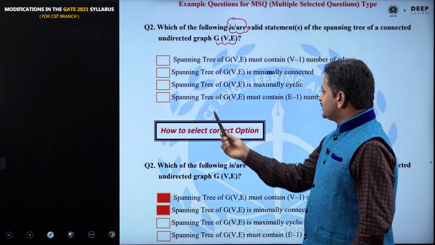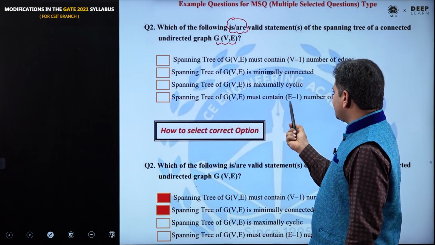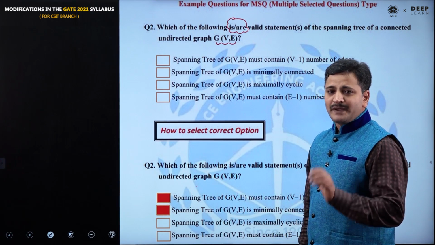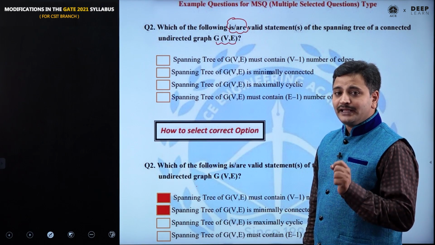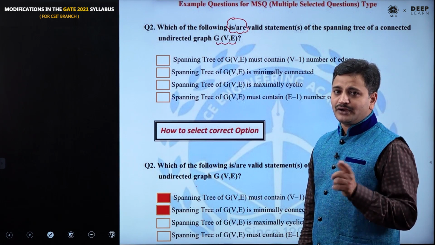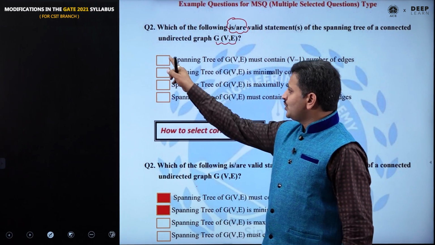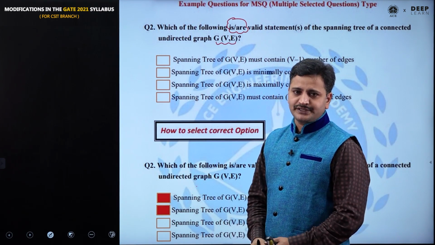Now, spanning tree of G of V comma E must contain E minus 1 number of edges. No, it is also not correct property. Spanning tree of G of V comma E contains V minus 1 number of edges, but not E minus 1 number of edges. Now, we understood that first two options are correct.